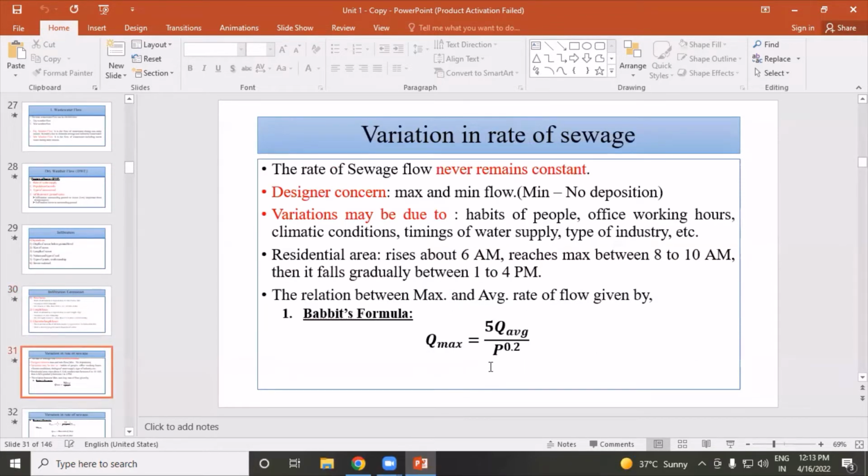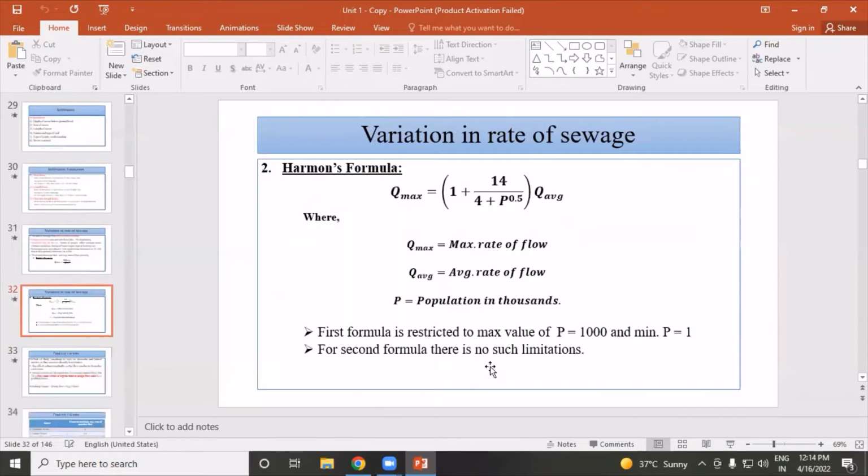So variation in rate of sewage. The rate of sewage flow never remains constant. So following are the design concerns: maximum and minimum flow, no deposition. These are the formulas of maximum and average rate of flow. So first formula, Q max is equal to 5 Q average divided by P raised to 0.2.